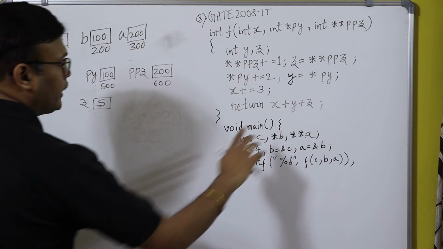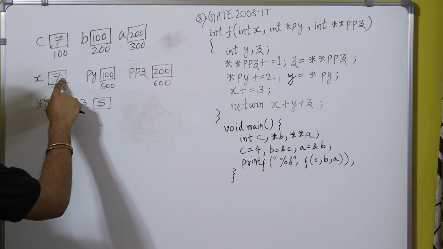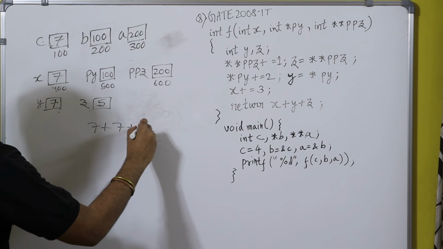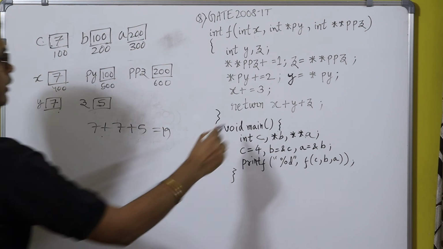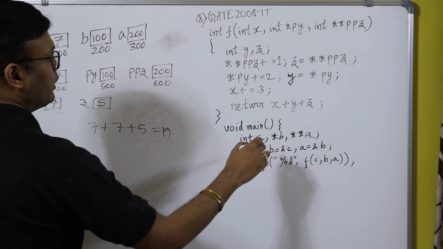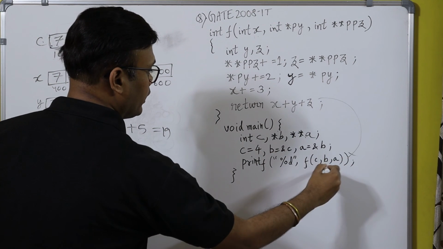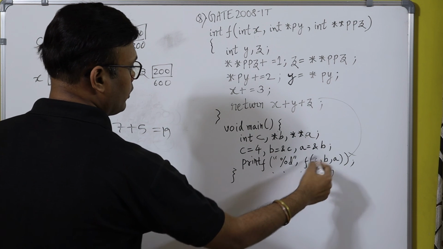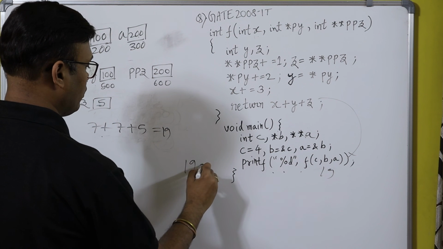Fine. And at the end they are returning x plus y plus z. So what is the value of x? That is 7, plus y 7, plus z 5. 7 plus 7 is 14, plus 5 is 19. So at the end 19 will be returned. So here the function was called, so 19 will be returned here. So printf %d, and whatever the value will be printed, it will be 19.